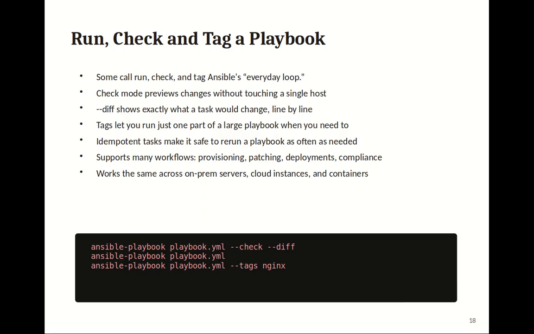Supports many workflows: provisioning, patching, deployments, and compliance. Works the same across on-prem servers, cloud instances, and containers.